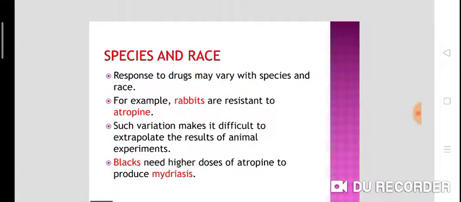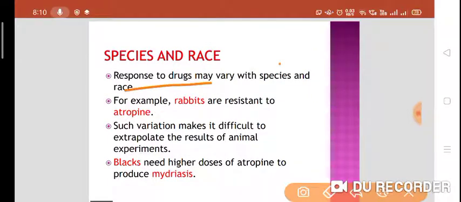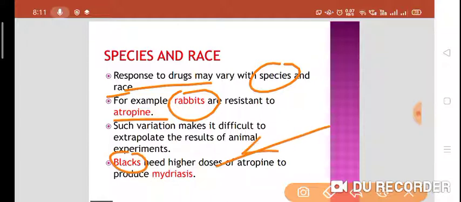Then species and race. Response to drug may vary with species and race. Rabbits are resistant to atropine because of the presence of atropine esterase in the liver, which will metabolize the drug. Such variation makes it difficult to extrapolate the results of animal experiments. One more thing, blacks need higher doses of atropine to produce mydriasis. So this is the difference between species and race.